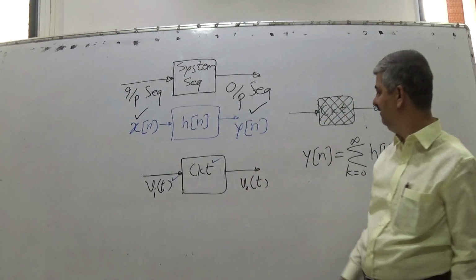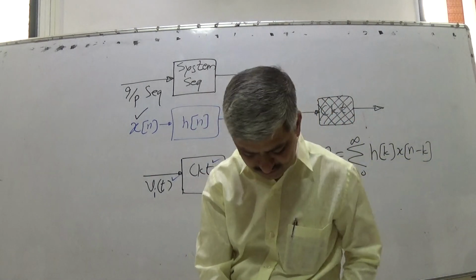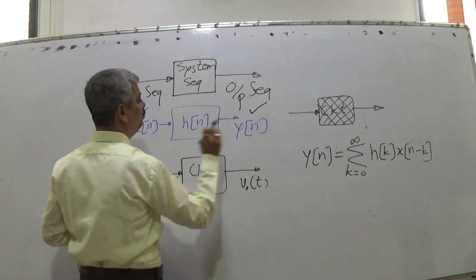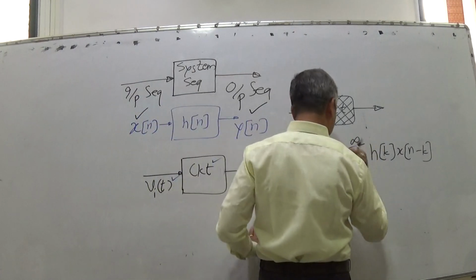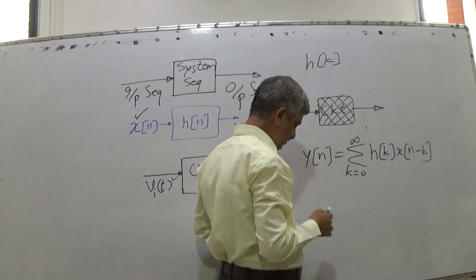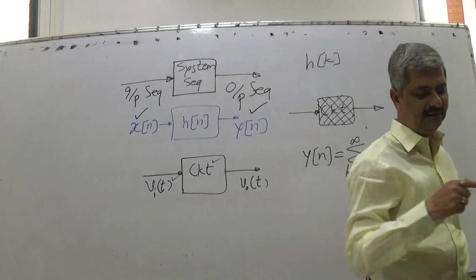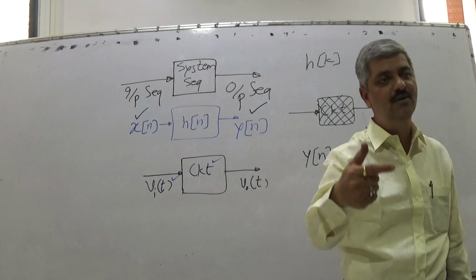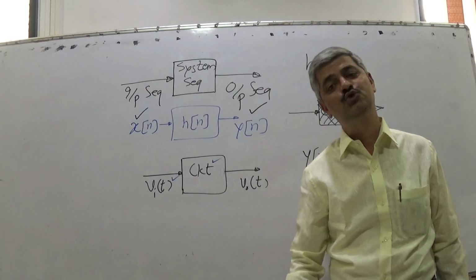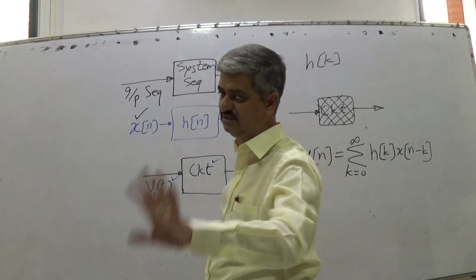Then what I want: xn is given, meaning you are at liberty, you can choose xn. You can observe, so you know xn, you know yn. Compute hk. So from the input sequence and system sequence, we were computing the output sequence. Now the task is, the input sequence is told to you, the output sequence is told to you. Based on these two, you have to find the system sequence. Or you can choose an input sequence, you can observe the output sequence, and you should tell what the system sequence is.